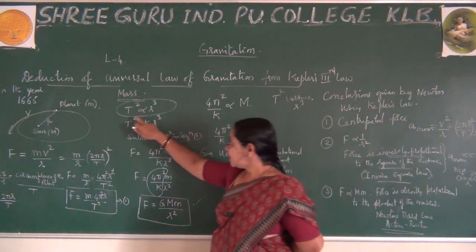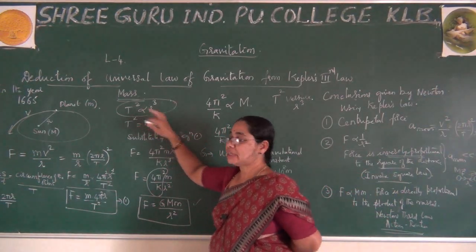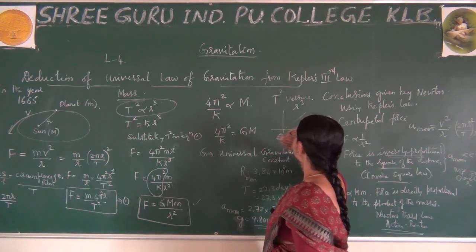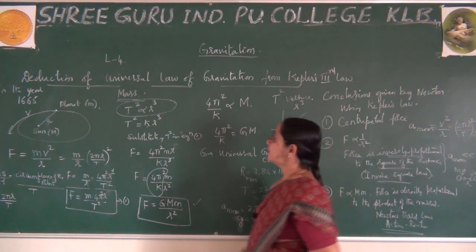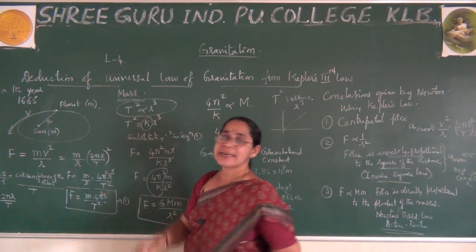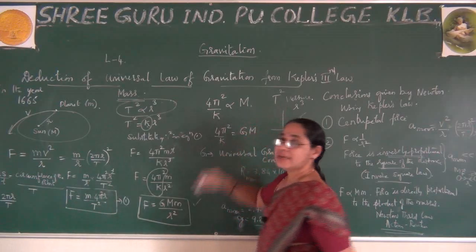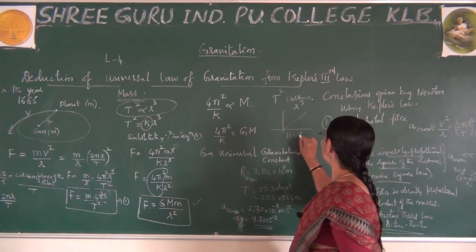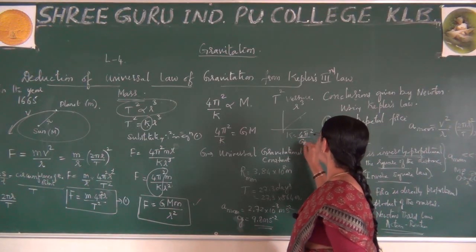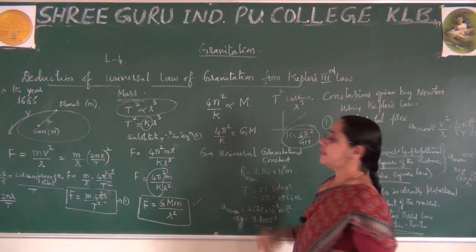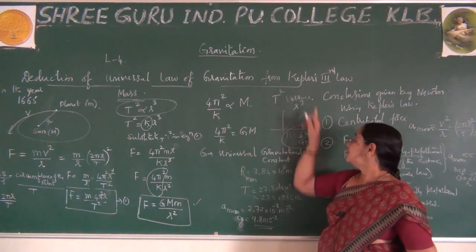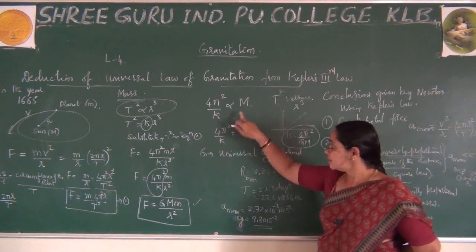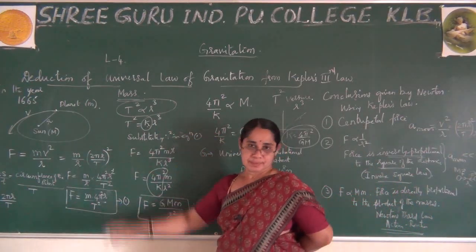But remember, since T square and R cube are directly proportional, naturally you get a graph which is a straight line. But what will be the slope, they will ask. At that time, the slope is represented by k. This is an objective NEET question, where k is equal to 4 pi square by GM. This I have proved in the previous class in Kepler's third law. So this one you can observe here. This is one type of question.